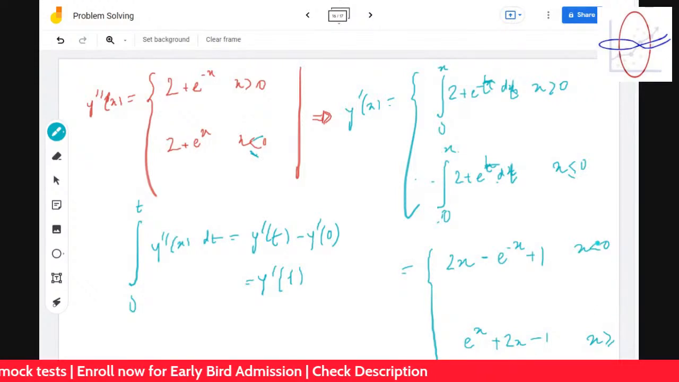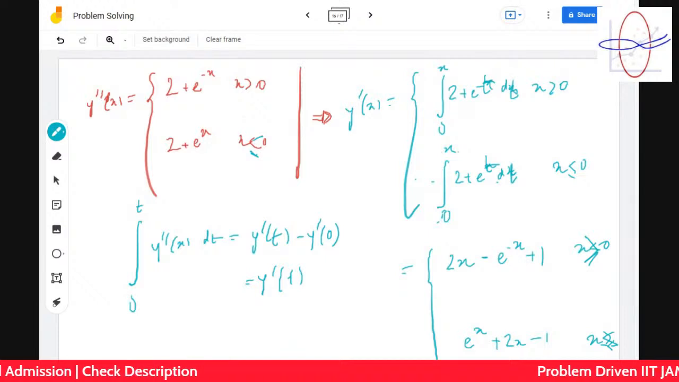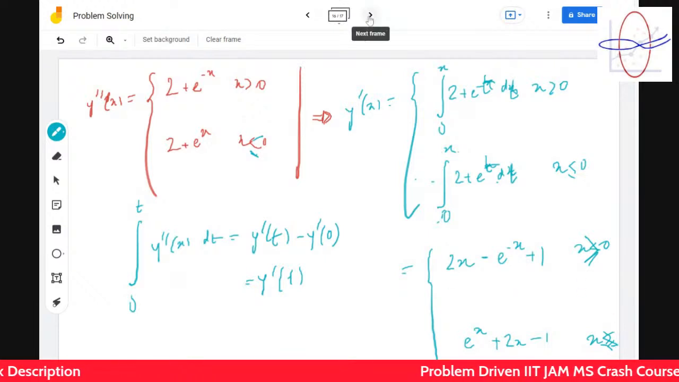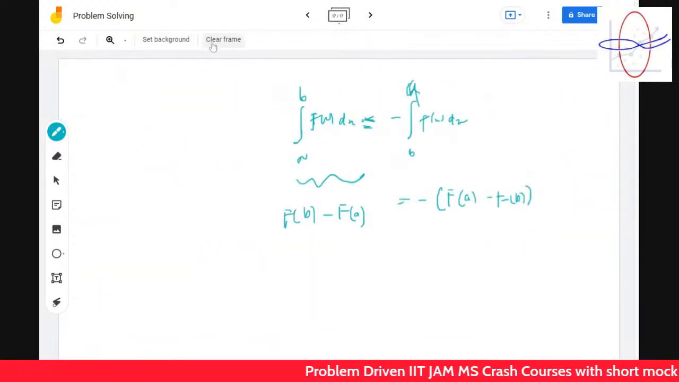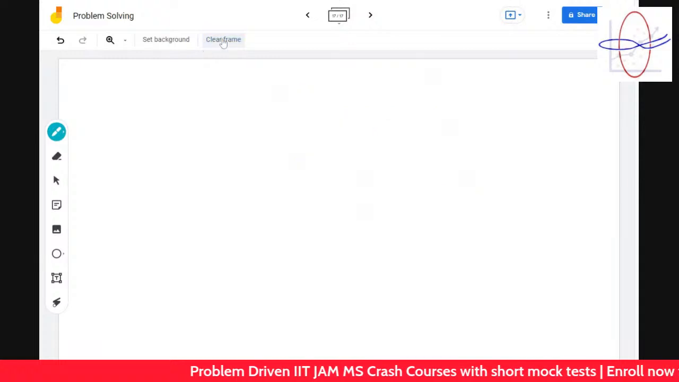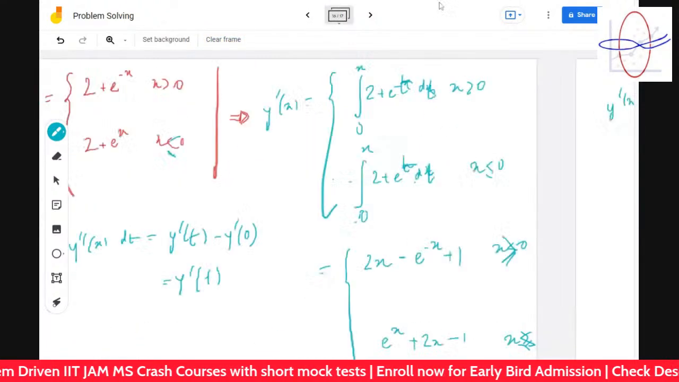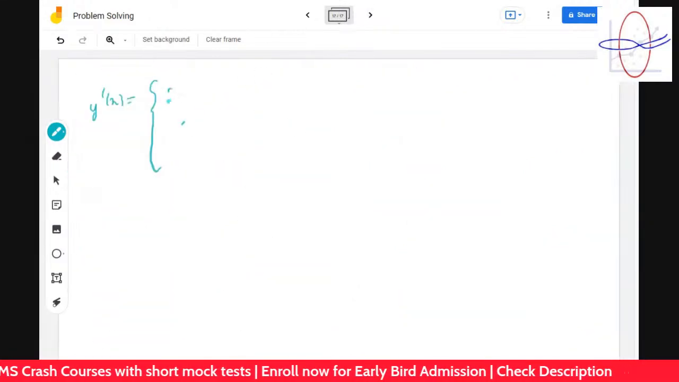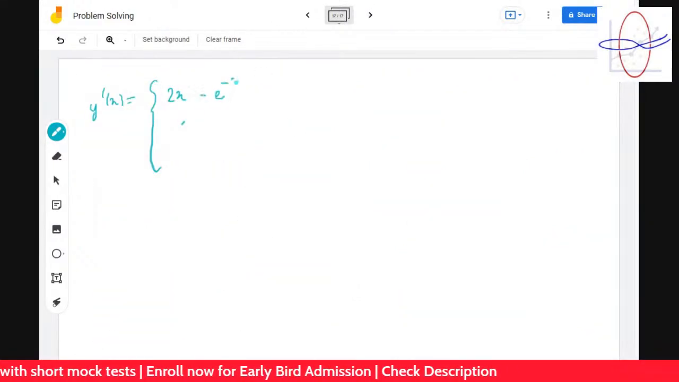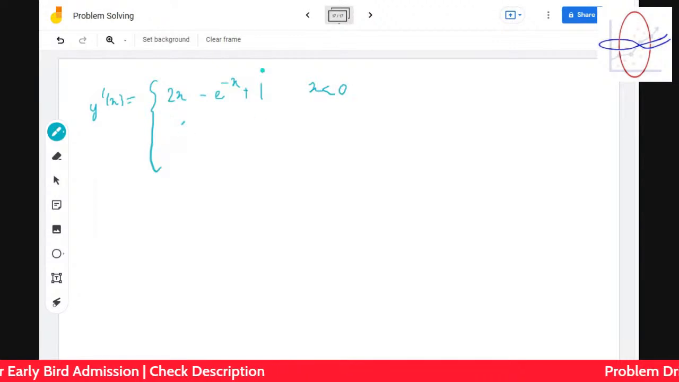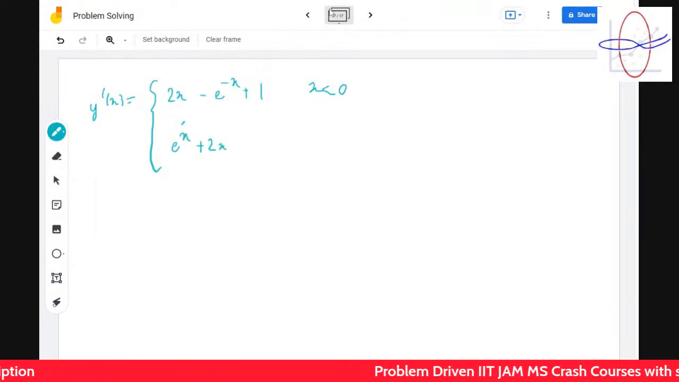Okay, this will be greater than 0. Good. So we have got this. Can you repeat it once again? y dash x we have got: 2x minus e to the power minus x plus 1, and e to the power x plus 2x minus 1.